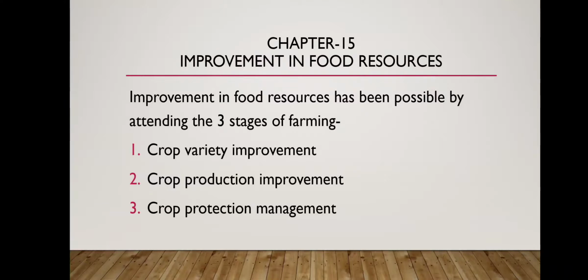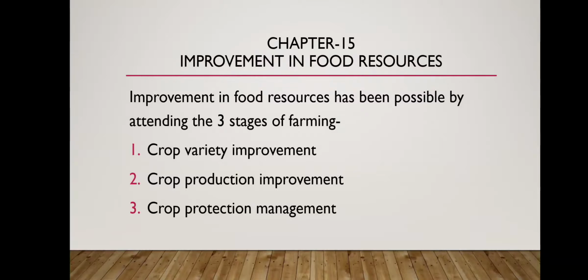After the periodic 2, we have a new chapter, chapter 15, improvement in food resources. Improvement in food resources is very necessary because the growing population needs food to be fed. Food is the basic necessity for human beings. So by improving the food resources, we can fulfill the need of the growing population.